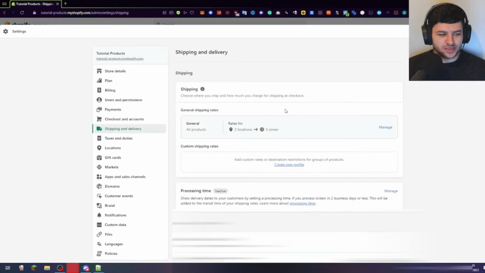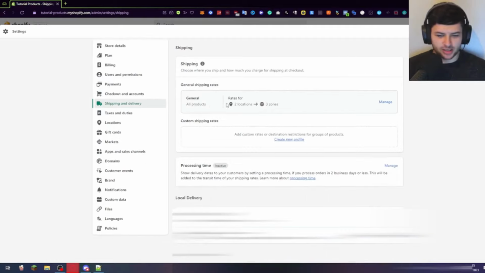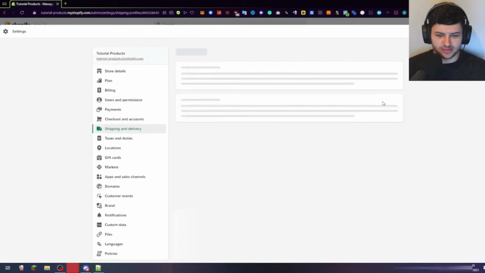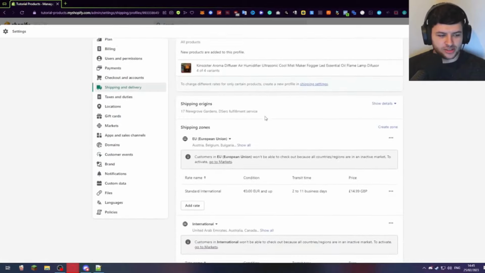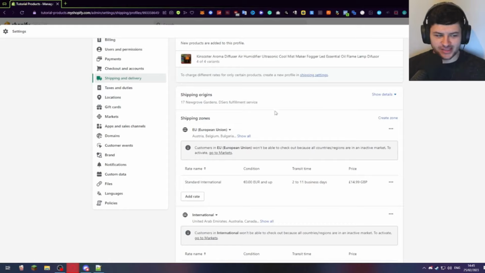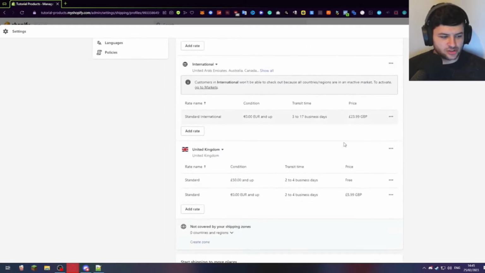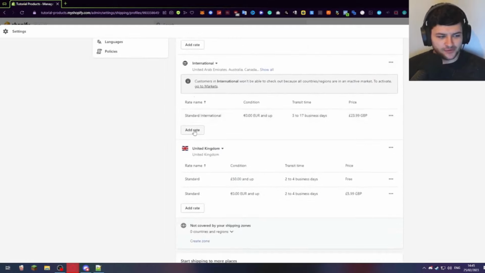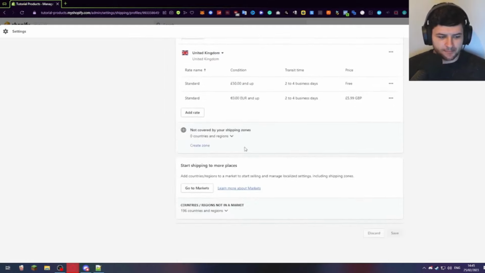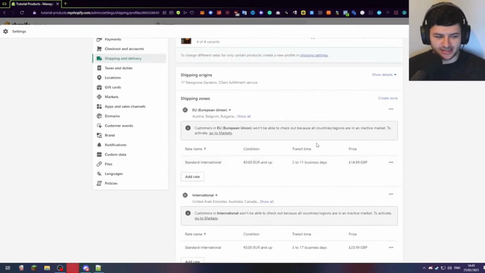Okay, so once we're inside the shipping rates customizer, you want to have a look, and we have general, right? So you want to press manage, and in general, we don't really have that many things in here. Everything's just flat. You can see we have a standard international shipping zone. So what you basically want to do is have a look down here. We have a few pre-configured rates, but these pre-configured rates are by default, right? So we want to make sure that we can change these.